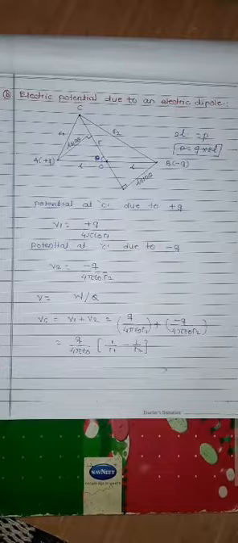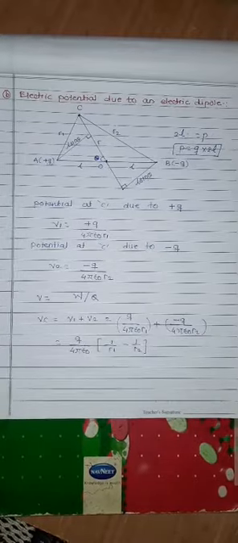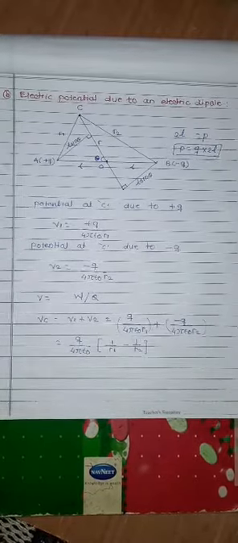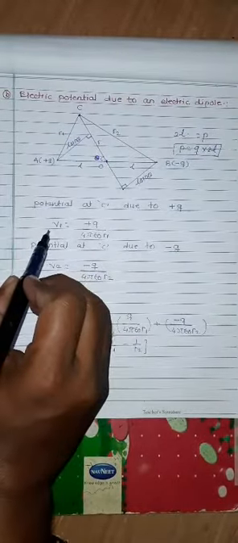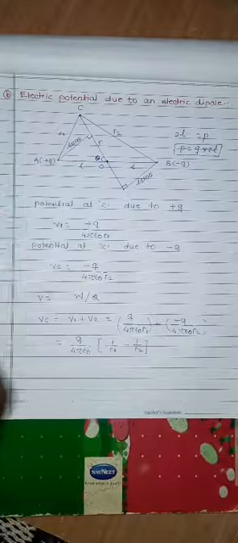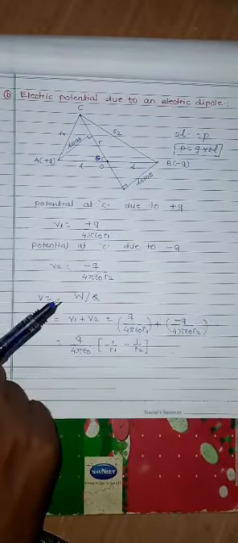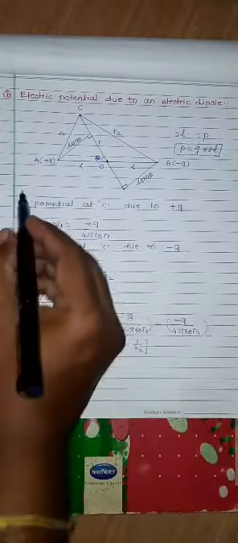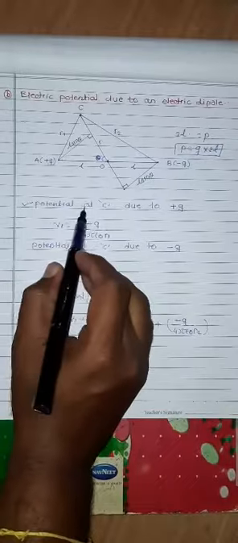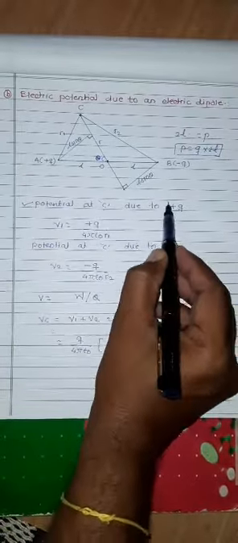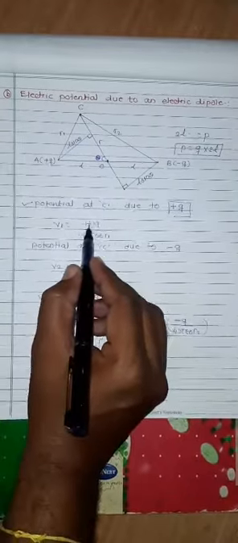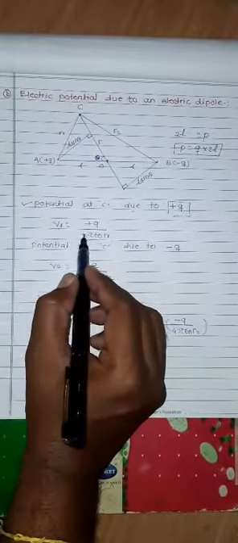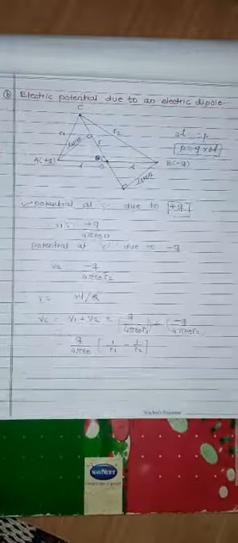After that we have to calculate the potential due to the two charges, plus q and minus q. First, the potential at C due to the positive charge plus q is V1, which is q upon 4 pi epsilon 0 r1.